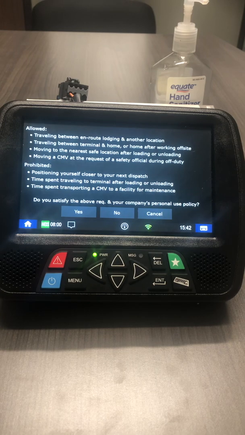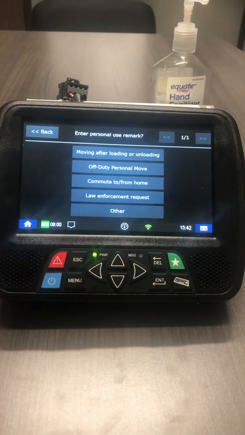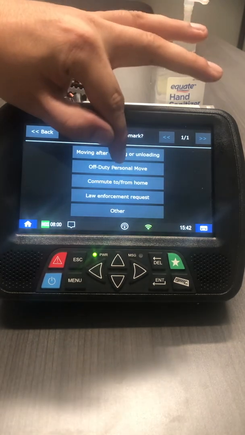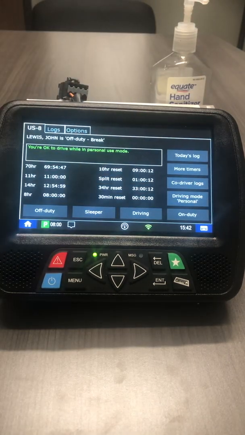When you switch to PC, you will have a sheet that pops up showing what is allowed and what is prohibited. After reading both, you elect to hit yes. You will have move after loading and unloading, off-duty personal move, commute to and from home, and law enforcement request. In order to lock in PC, you will tap it. It will flash back to your US 8 clock.